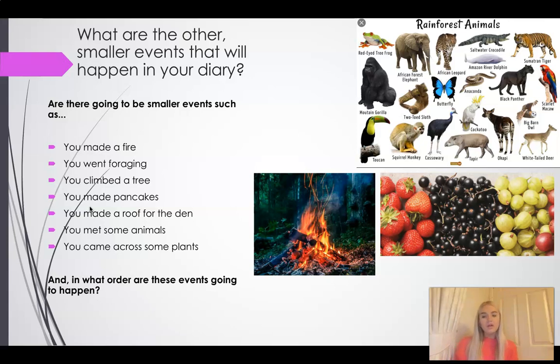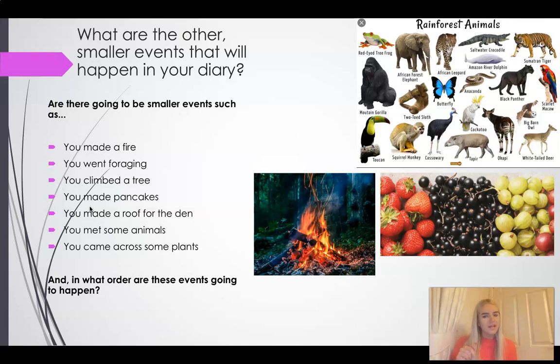Now, these are lots and lots of things that have happened in the story. I don't have all the details here. You might remember some small events that I haven't included in my list. And I definitely wouldn't include all of the events. I would probably include 2 more events, okay? But these have to be events that I wouldn't have spoken about in my main event.